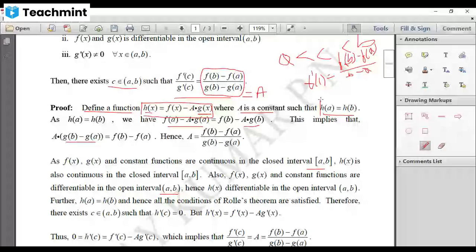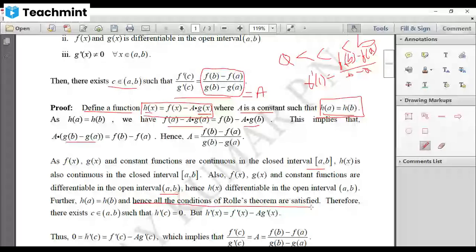So we are having three conditions. First, h of x is continuous in the closed interval a comma b. Second, h of x is differentiable in the open interval a comma b. And third, h of a equals h of b. So these three are the required conditions for Rolle's theorem. Hence, all the conditions of Rolle's theorem are satisfied.